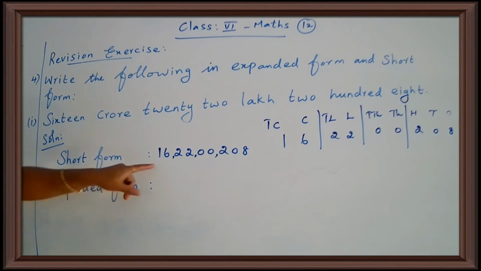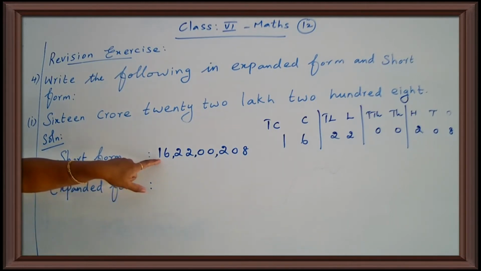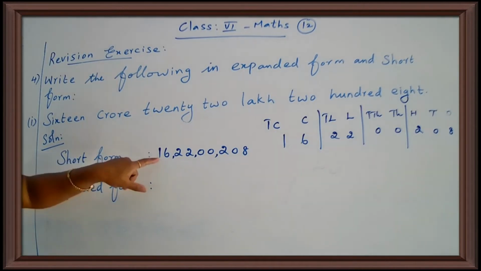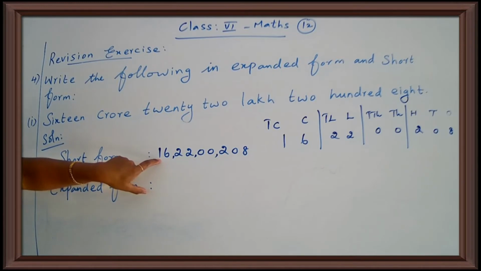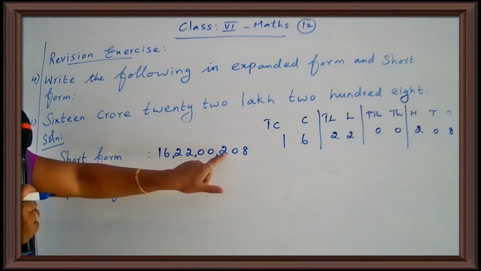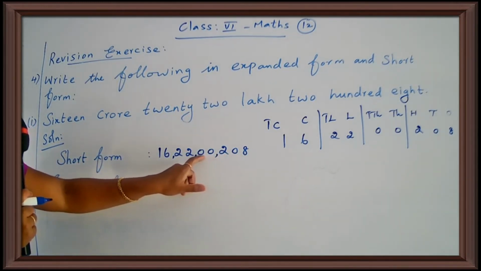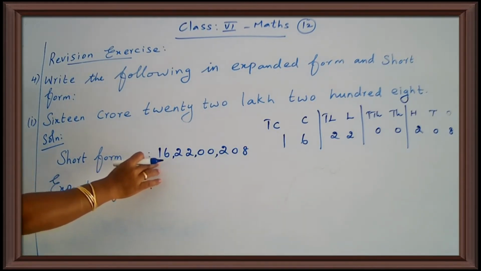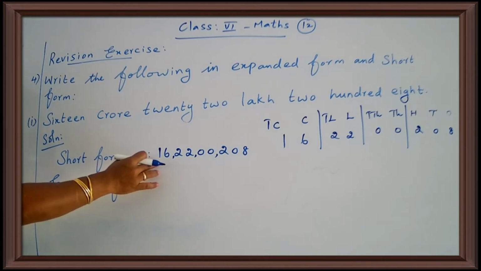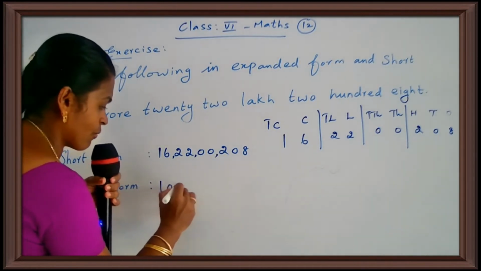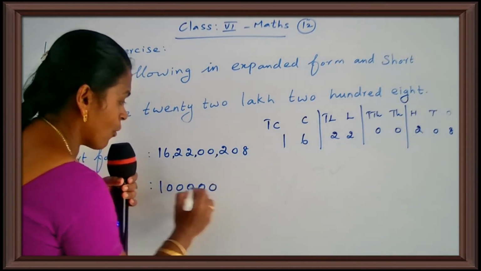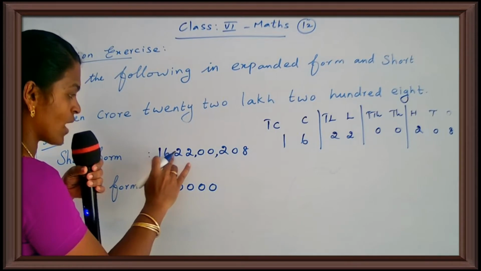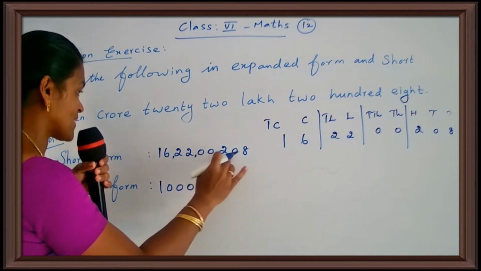First you see that 1, okay. So you come from bigger number to smaller number, okay. So what is the place value of this one? Ones, tens, 100, 1000, 10,000, lakh, 10 lakh, crore, 10 crore. So 1 into 10 crore is equal to 10 crore. Okay. How many places are 0? 1, 2, 3, 4, 5, 6, 7, 8. 8 zeros.